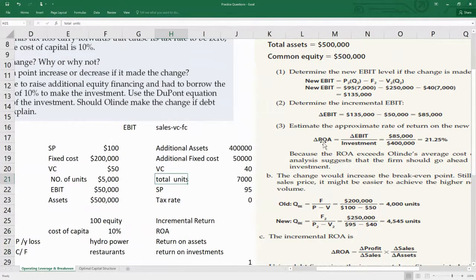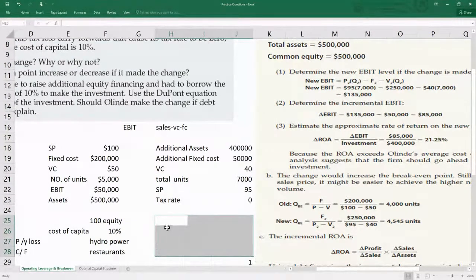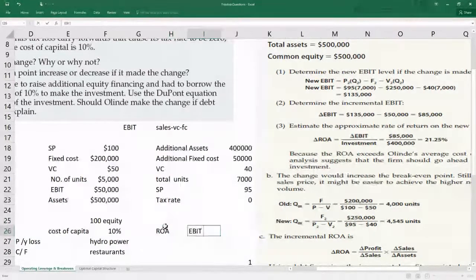So if you calculate ROA, return on assets is equal to EBIT divided by assets. The formula is delta ROA equal to earning before interest and tax, that is earning return. The name itself, return on assets, means EBIT divided by investment in assets. Got it?